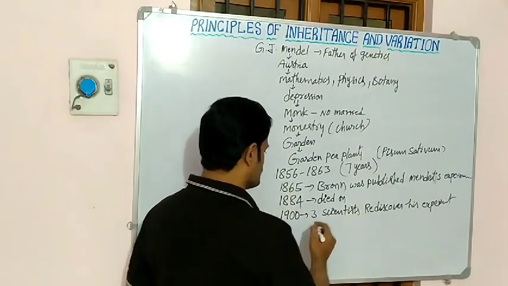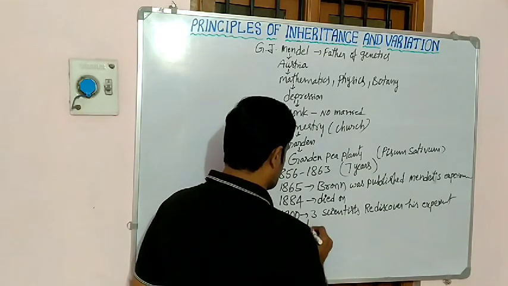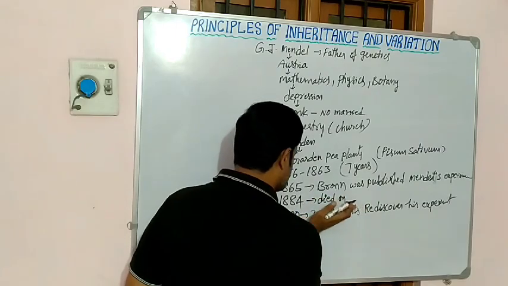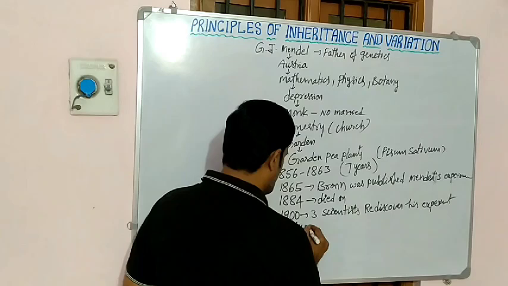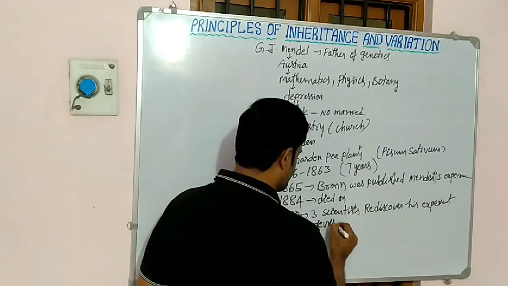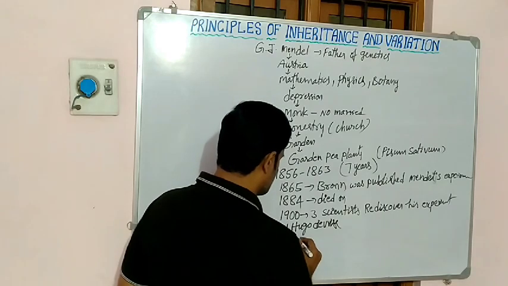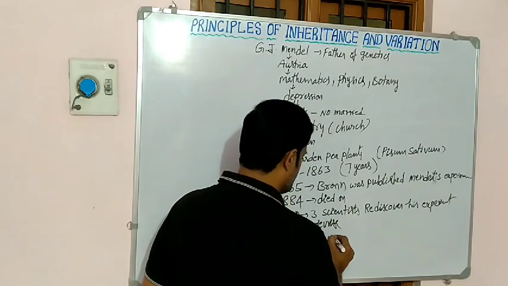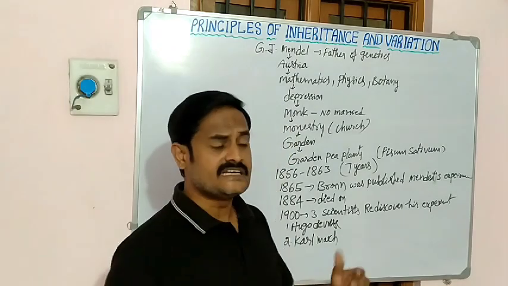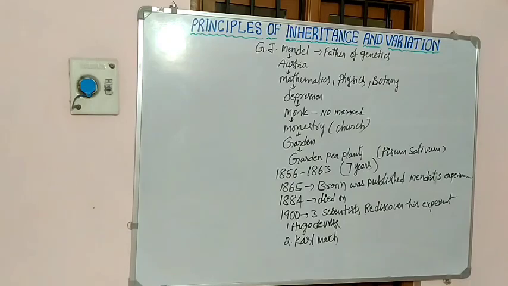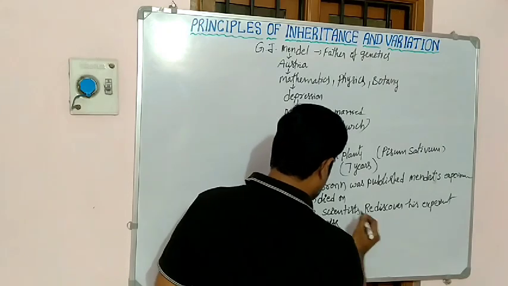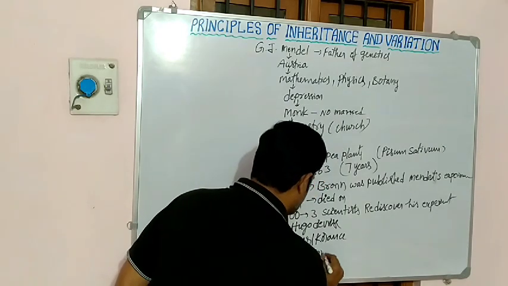So who are they? The scientists are Hugo de Vries, Karl Correns, and the third scientist was Tschermak.